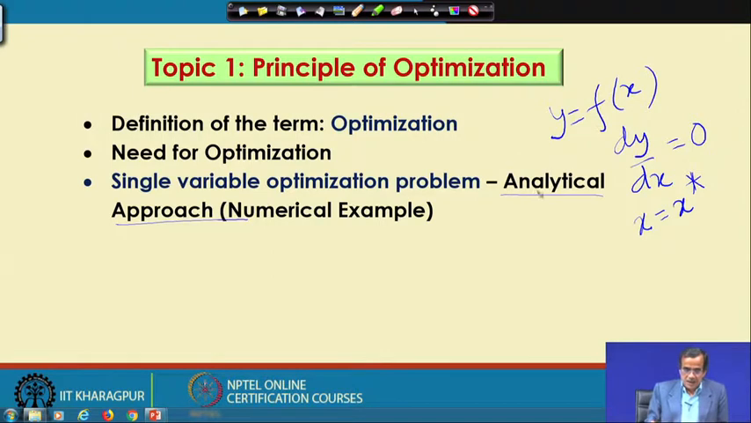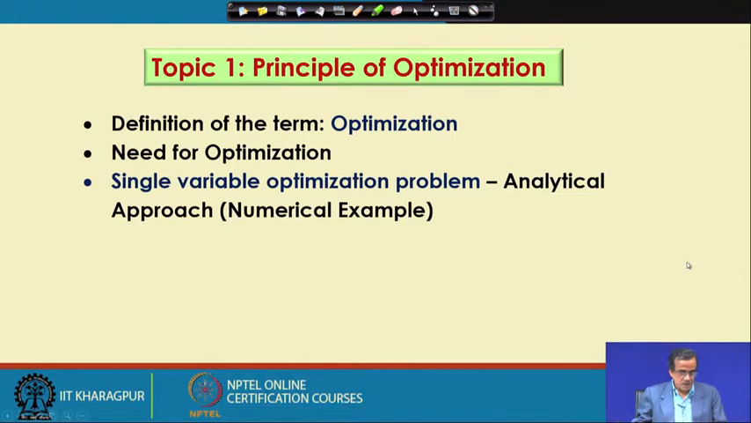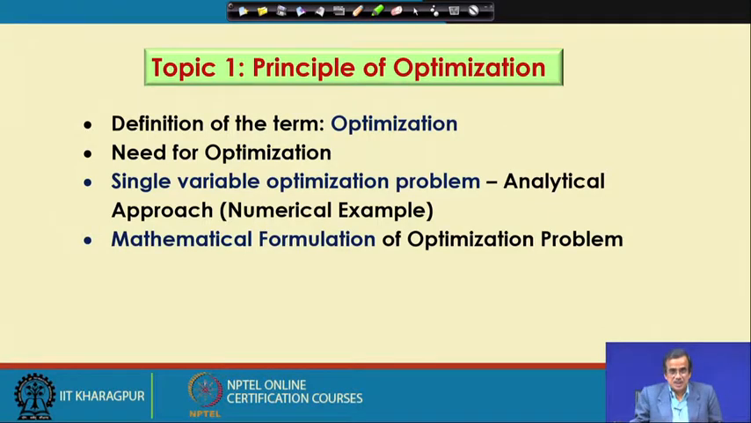This single variable optimization problem I discussed, and I took the help of one numerical example. With the help of this numerical example, we discussed how to get and when to get the maximum point or the minimum point or the saddle point or the inflection point. This single variable optimization problem is a very simple one, and then we took the help of one multivariable optimization problem, and we tried to model that particular problem as an optimization problem.